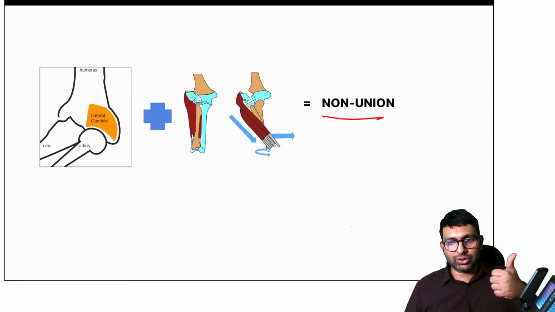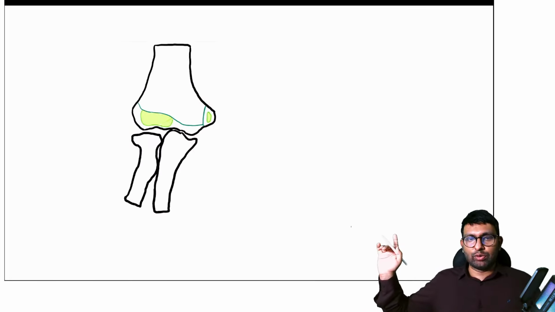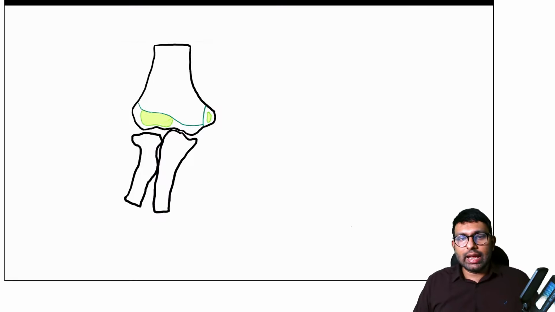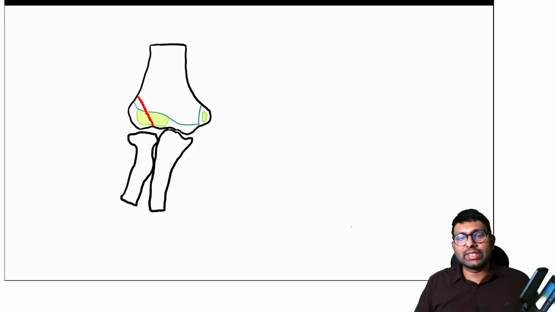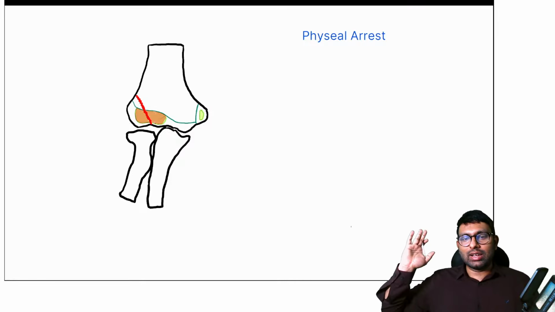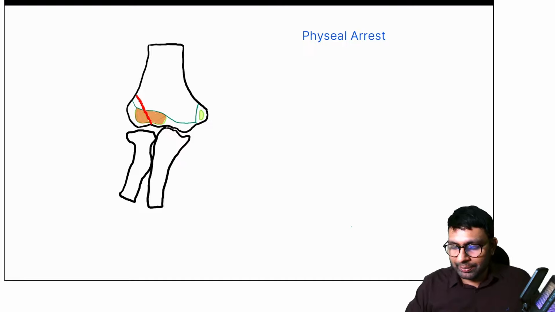That is one complication. Second complication: look at this animation carefully. There are 2 physeal plates in the distal humerus. In lateral condyle humerus fracture, one physeal plate will get damaged. This will result in physeal arrest. So one complication is physeal arrest. Now as physeal arrest happens, on one side there will be no growth, but on the other side of the distal humerus growth will be there. That is, here growth will continue, here growth will not happen.